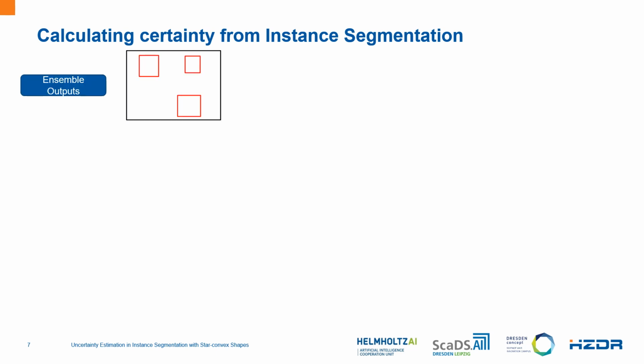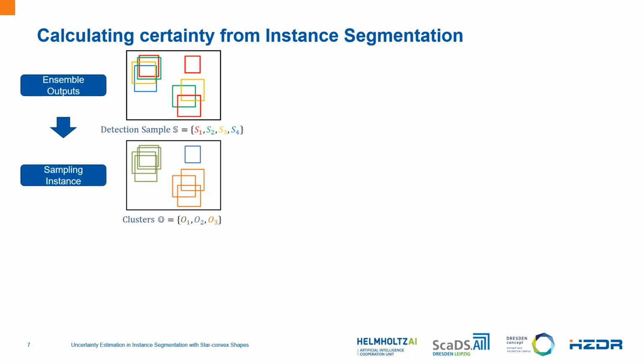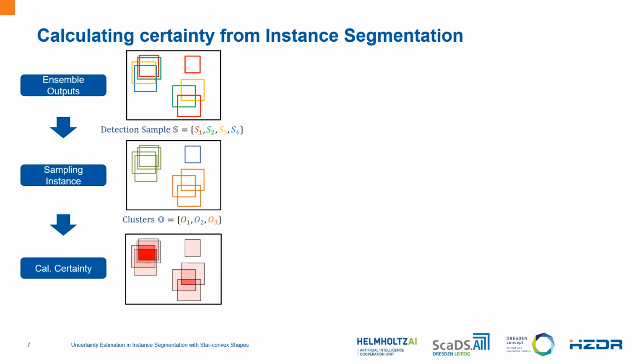Like in this case, we assume the first model predicts the instances at the location represented by the red box, and similarly, the second, third, and fourth models predict the instances as yellow, green, and blue. In such a case, simply averaging would not work. So in instance segmentation, we need to correctly cluster similar instances together. Once we are able to cluster the instances together, we can calculate the uncertainty of the model's prediction.